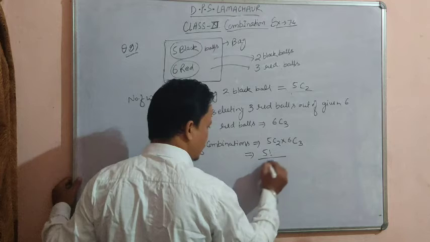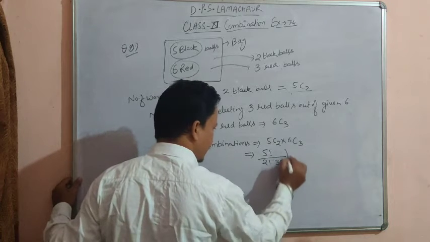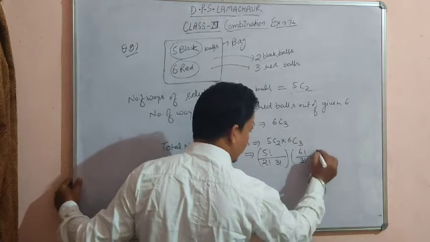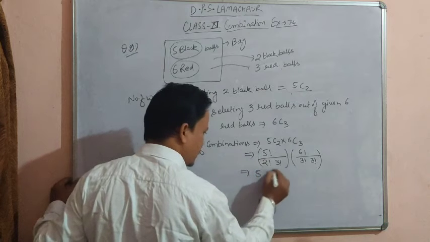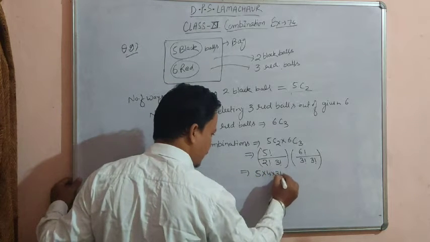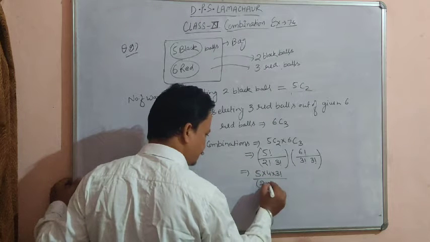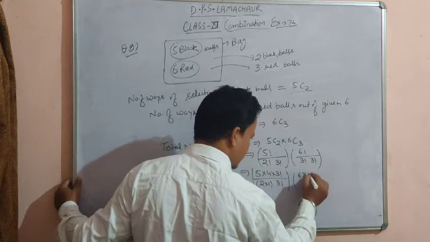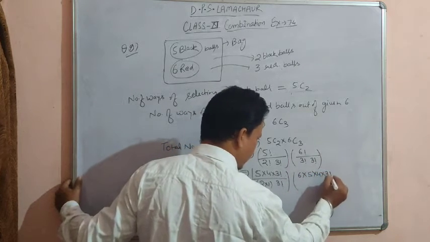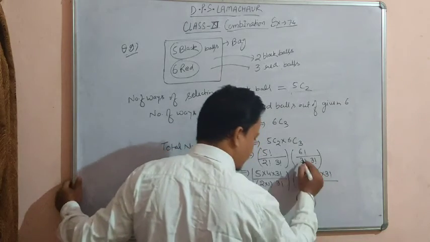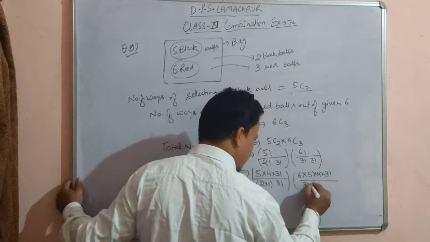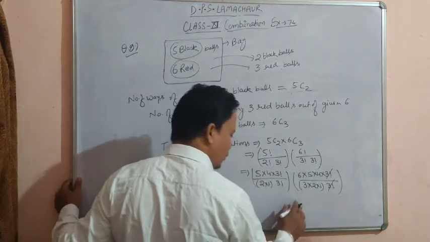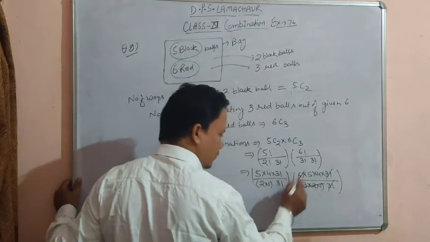5C2 is 5 factorial upon 2 factorial times (5 minus 2) factorial, that is 3 factorial, and 6C3 is 6 factorial upon 3 factorial times (6 minus 3) factorial, that is 3 factorial. Now break it. 5 factorial till 3 factorial, so 5 into 4 into 3 factorial, over 2 factorial, that is 2 into 1, and 3 factorial. Here break 6 factorial as 6 into 5 into 4 into 3 factorial. Stop at 3 because there are two 3 factorials in the denominator. So one is expanded, 3 into 2 into 1, and the other remains the same. So 3 factorial gets cancelled out. 3 times 2 is 6, so the 6 cancels out.